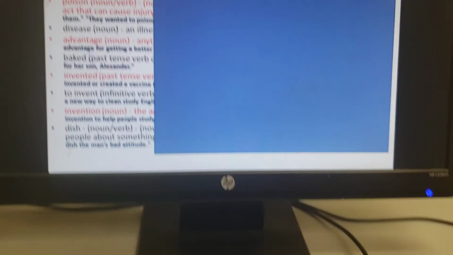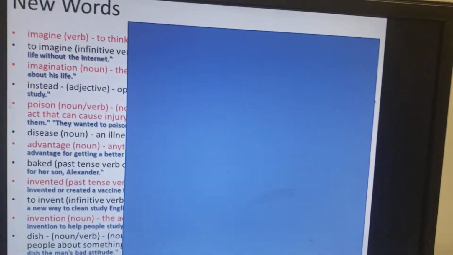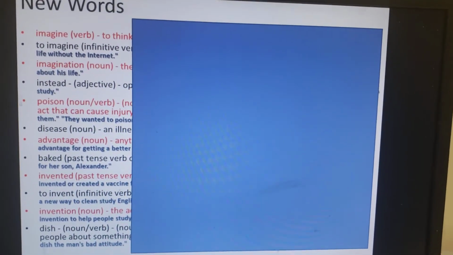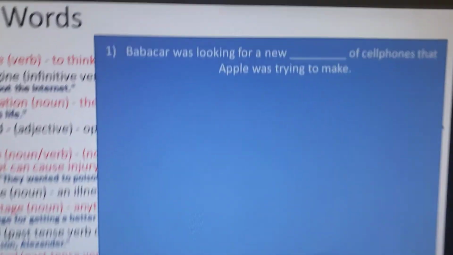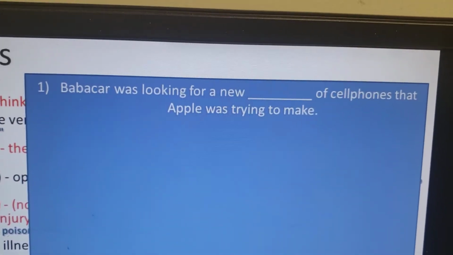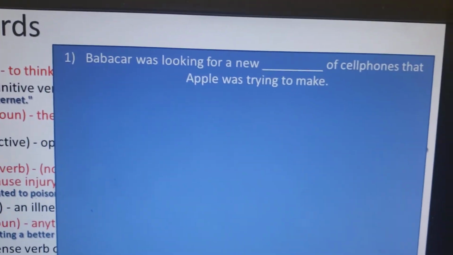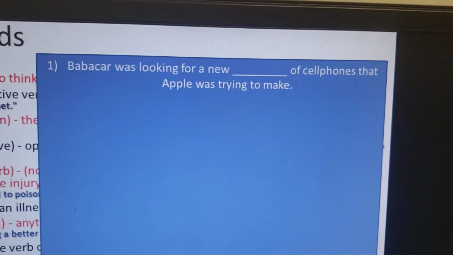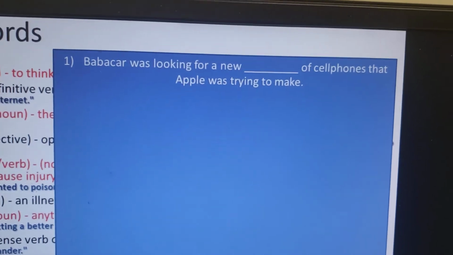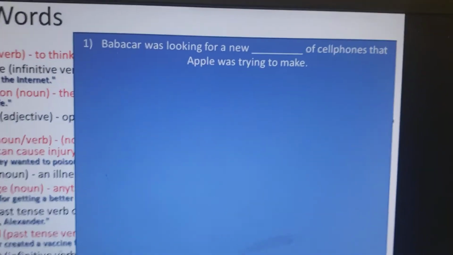Now, let's see if you can use these words in context with the sentences. Babacar was looking for a new blank of cell phones that Apple was trying to make. Remember, Apple is not a fruit. Apple here is a company that makes iPhones or iPads.